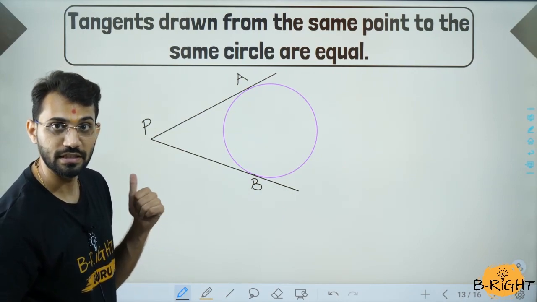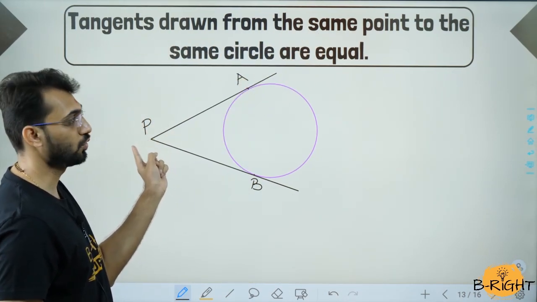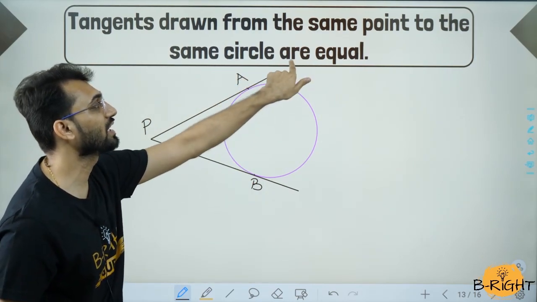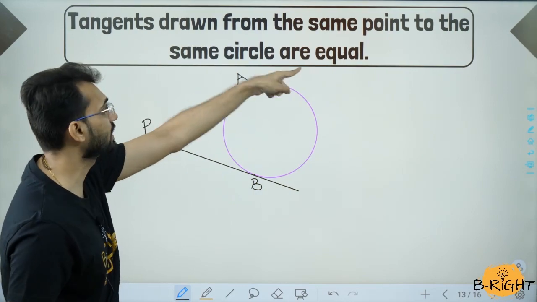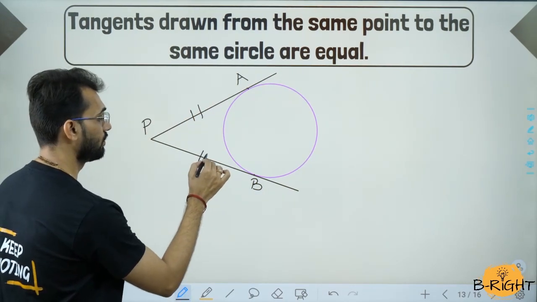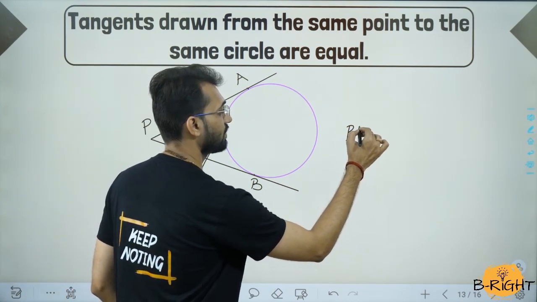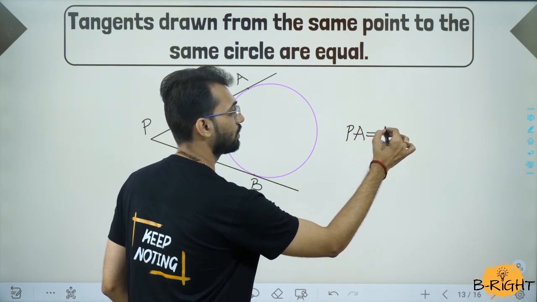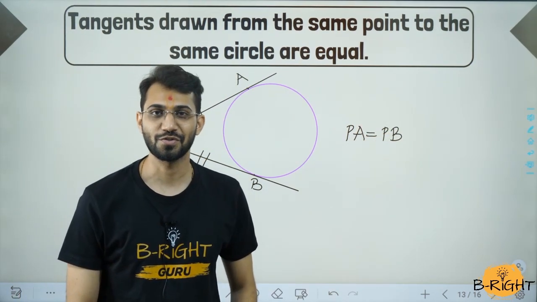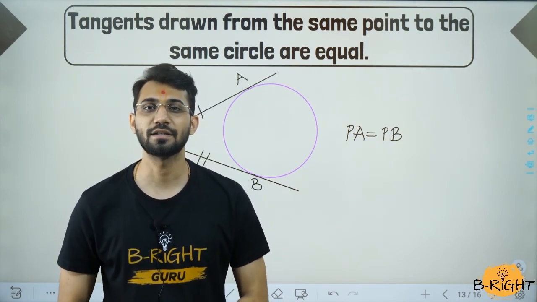So the theorem says tangents drawn from the same point to the same circle are equal. What is equal? Tangents are equal. It means PA will be equal to PB. This is what the theorem says. That is, tangent PA will be equal to tangent PB. Tangents drawn from the same point to the same circle are equal.